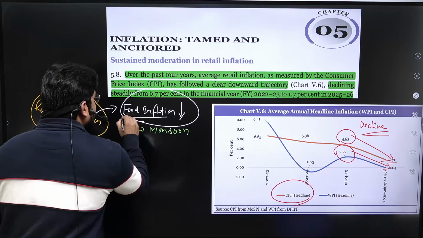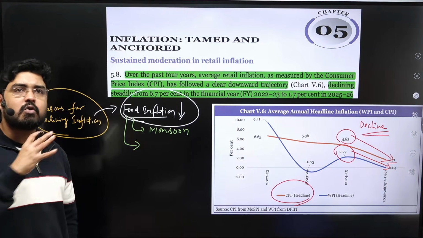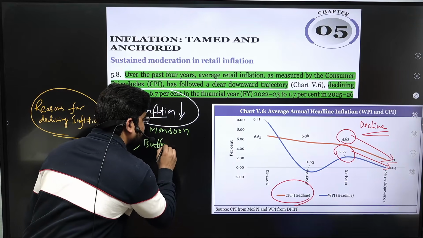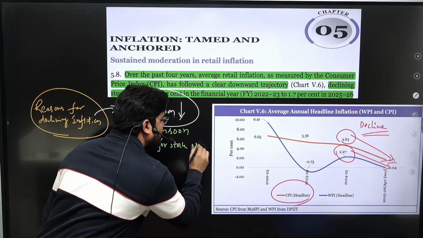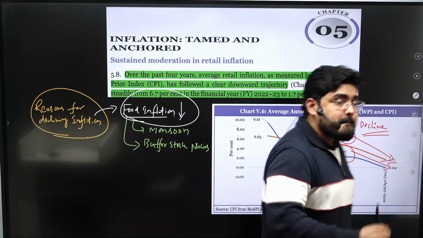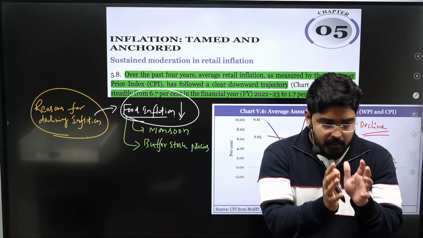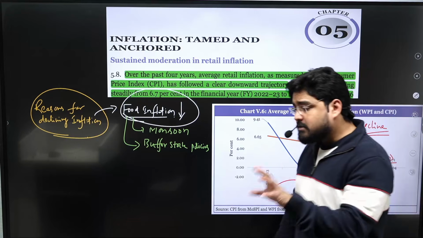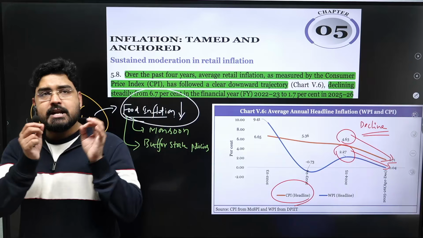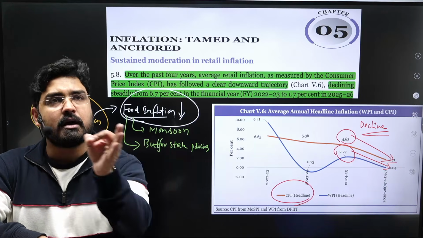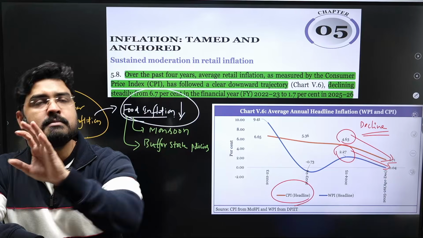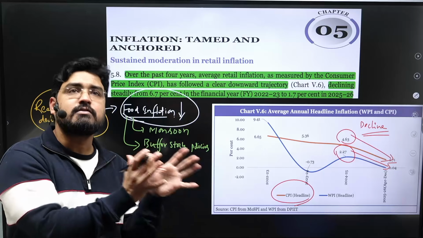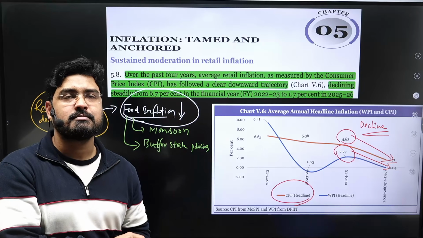And second, there are certain policies taken by the government that also contributed to the reduction of food inflation. One such policy was the buffer stock policy. The government procures and stores food grains for multiple purposes. One purpose is to provide food grains to 80 crore people under the Pradhan Mantri Garib Kalyan Anna Yojana. Through the PDS mechanism, it provides subsidized or free food grains to a certain section of the population, thereby protecting them from food inflation.